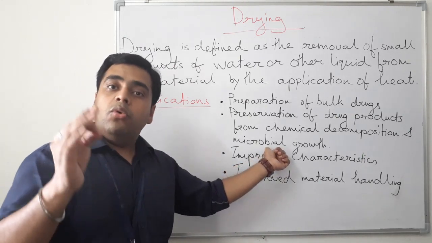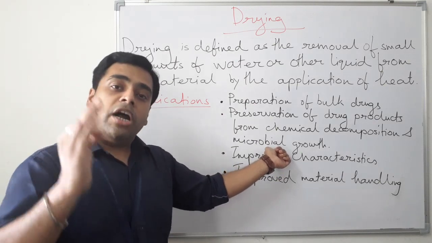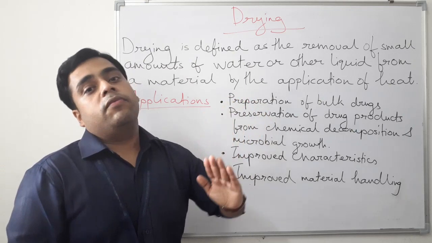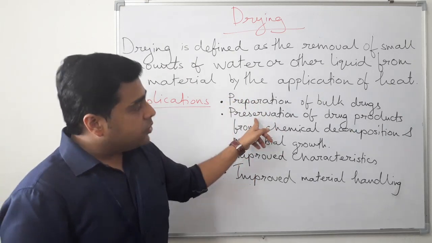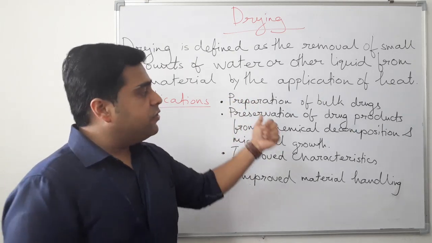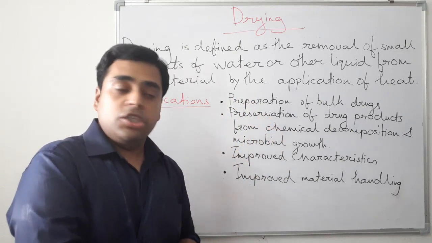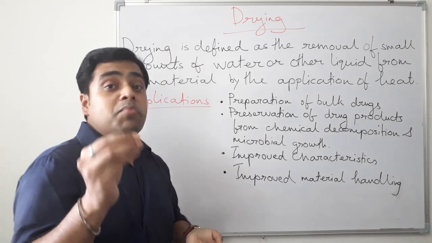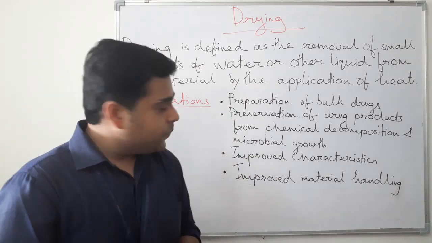So we don't want to harm our product or our raw materials, so we have to preserve our drug products with the help of this drying process. So this process is utilized for the preservation of drug products from chemical decomposition as well as from microbial growth, and this is the most important application of the process.